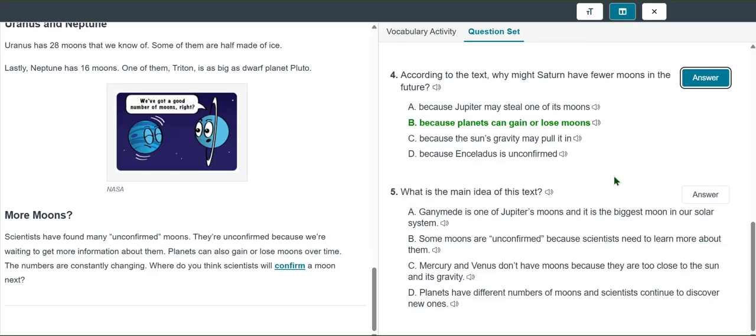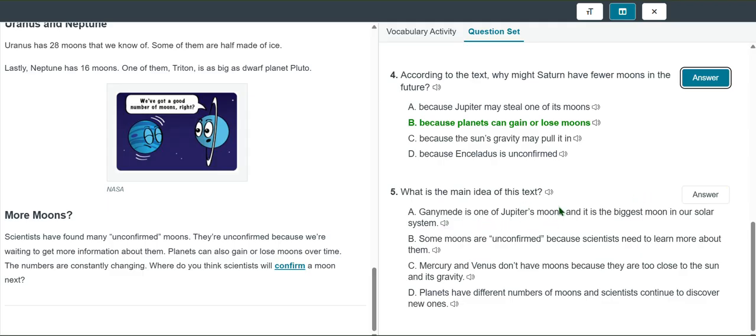What is the main idea of this text? So the main idea is the general idea, or the whole topic of what is being talked about. We don't want details. We want the overall reaching topic and general idea of what the text is talking about.